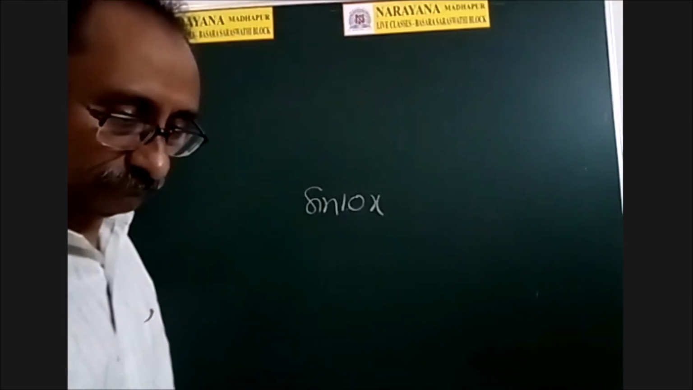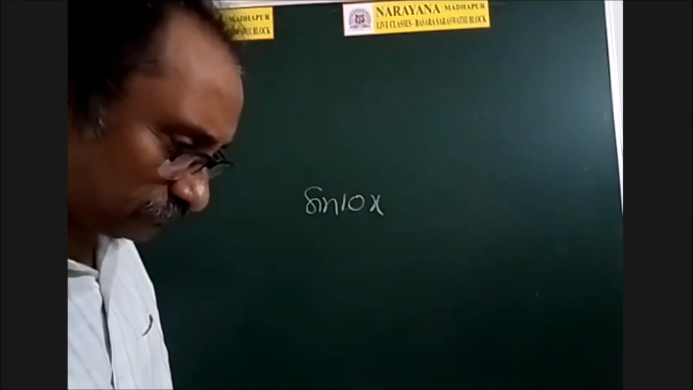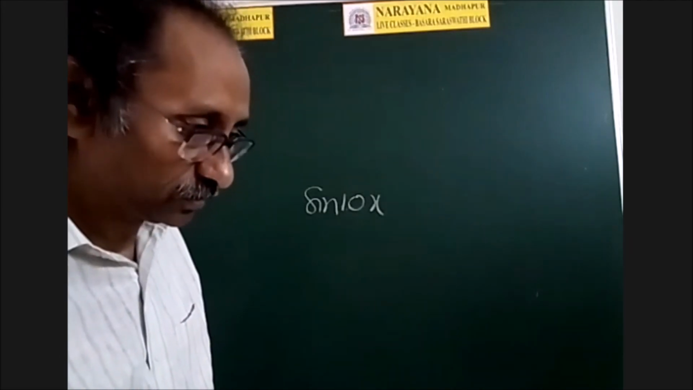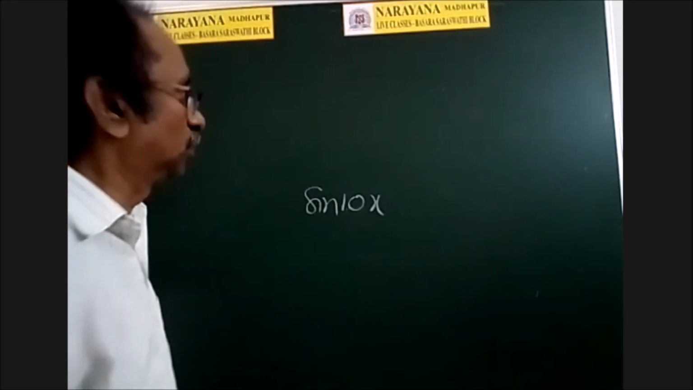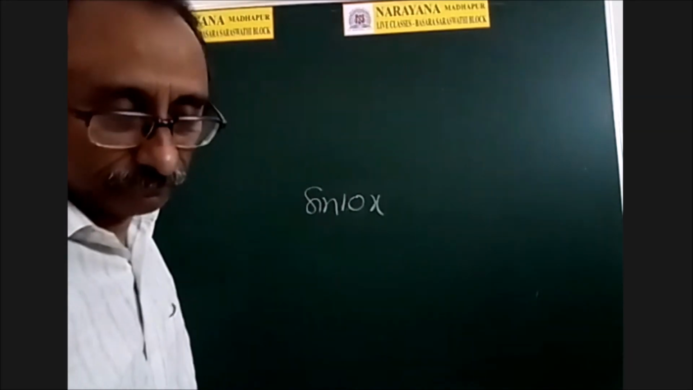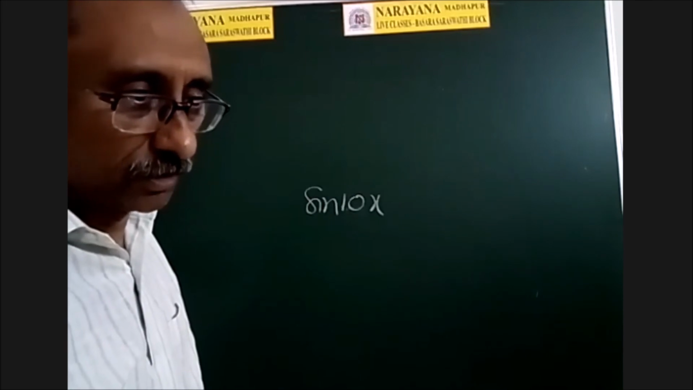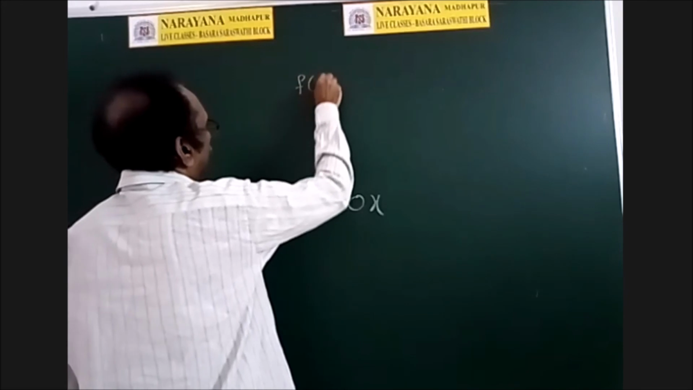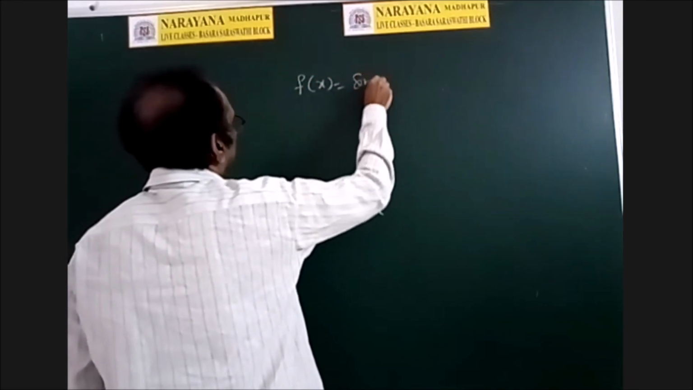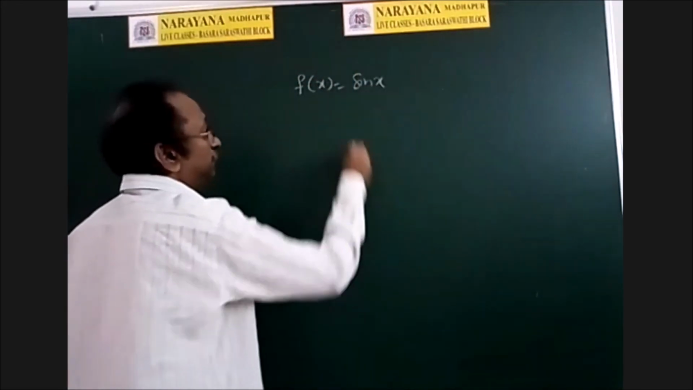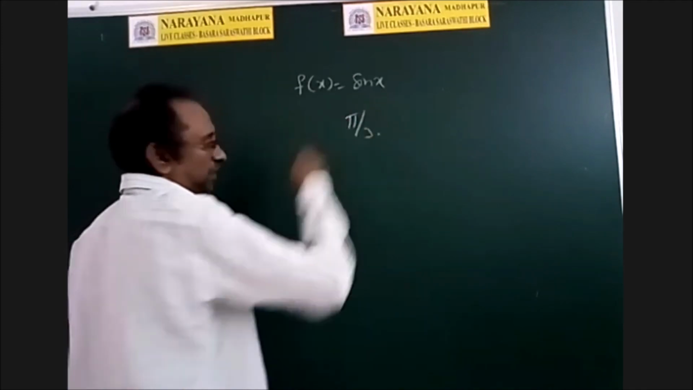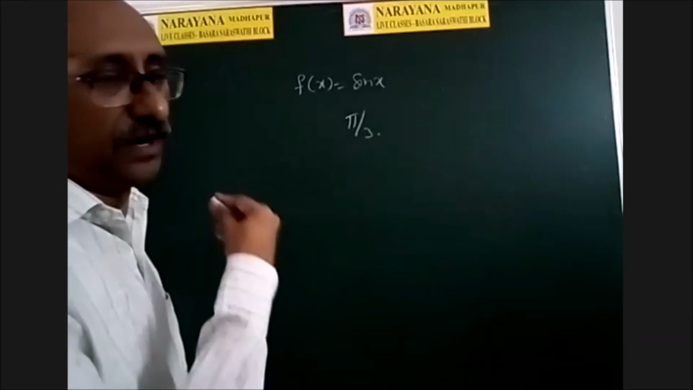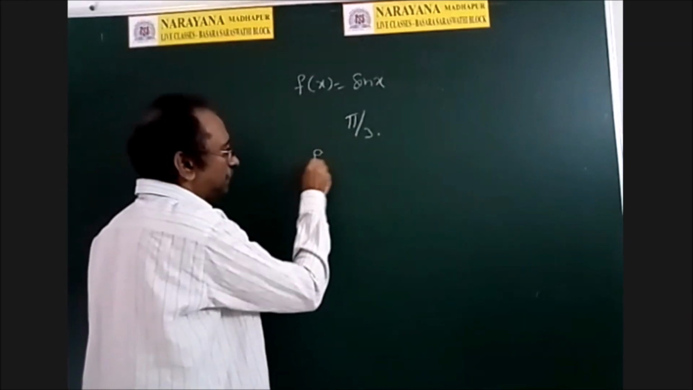Sir, if we take pi by 3, what will happen, sir? What is that? So for sin x, the period is equal to pi by 3? What is your name? My name is Teja, sir. So Teja is asking that, sir, I will take f of x equal to sin x, and I will say that the period of this function is pi by 3. Isn't it, Teja? Yes, sir. So if it is the period, then by definition, what must happen?